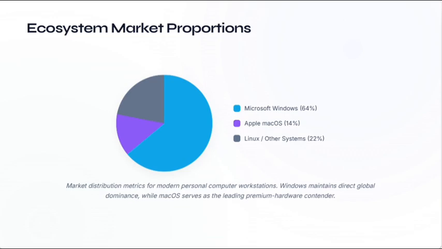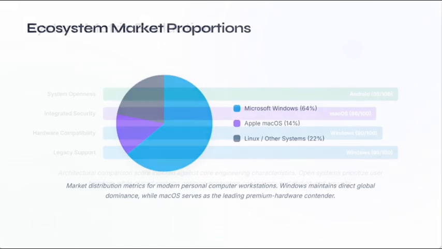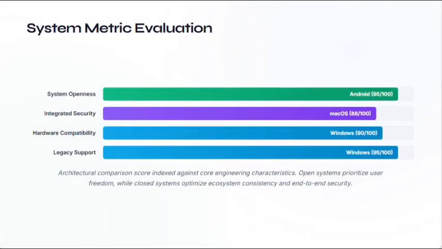Ecosystem market proportions. You can clearly see here a pie chart which states the different types of OSs and their ecosystem market proportions. The market distribution metrics for modern personal computer workstations: Windows maintains direct global dominance, while Mac OS serves as a leading premium hardware contender. Here, Microsoft Windows is at 64%, Apple Mac OS is at 14%, and Linux and other systems are at 22%. Next starts the systematic evaluation.